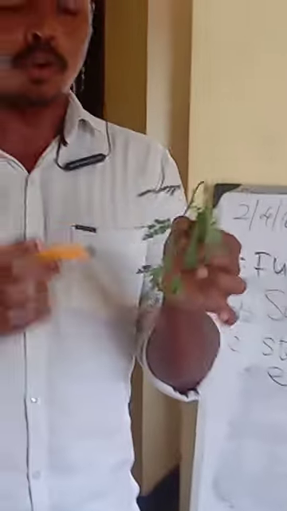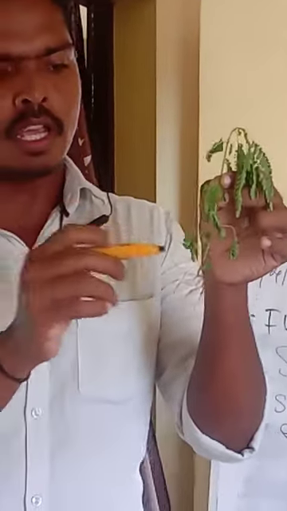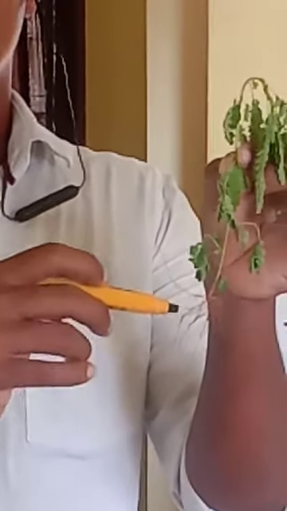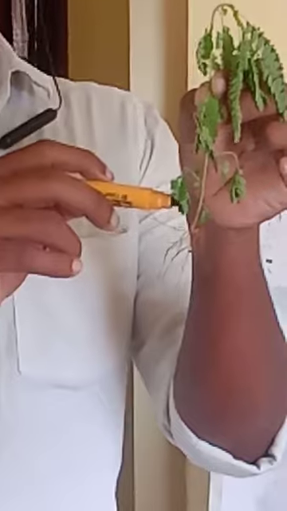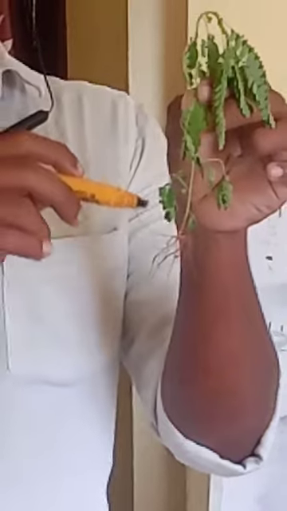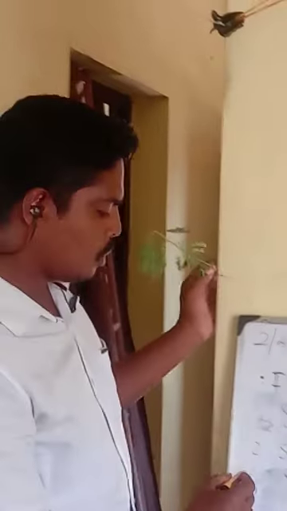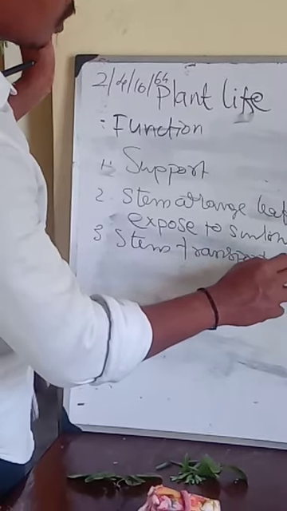Then the next point: the stem and the root are connected to each other. Above the soil is called the shoot system, and below the soil is called the root system. The stem is the connection between the root and the shoot, and the root will absorb water and minerals from the soil, and this water and these minerals are taken to all parts of the plant through the stem. So the stem transports water and minerals from the root to the leaf.